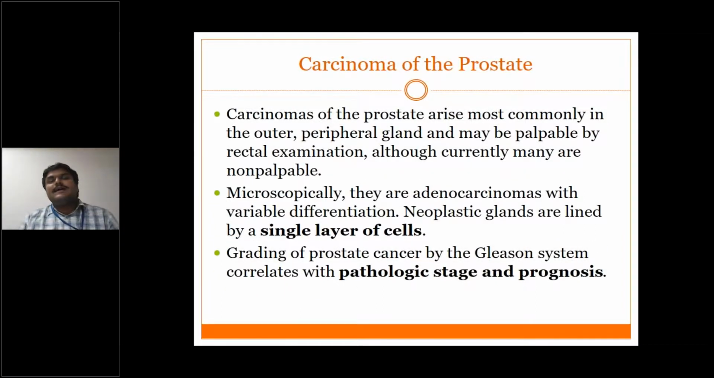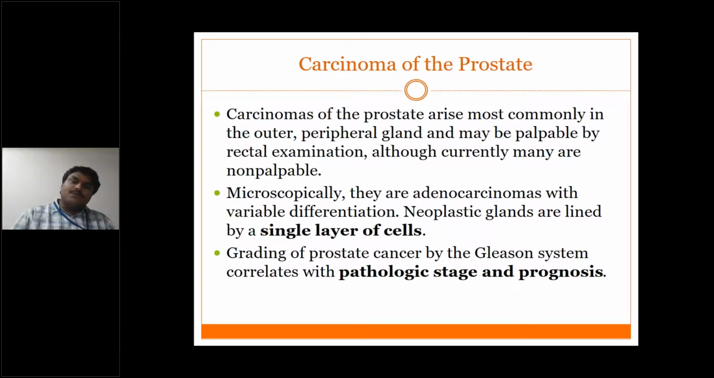We already discussed that carcinomas usually occur in the peripheral zone, and the irregular nodules can also be palpated by rectal examination. Microscopically, we discussed that in BPH we have a double layer of glands, whereas in carcinoma we have a single layer of gland. We do grading of prostatic cancer by the Gleason system, and we give a histology grade group, and we also stage by using PET scan.